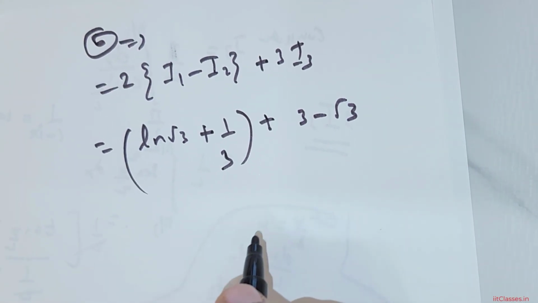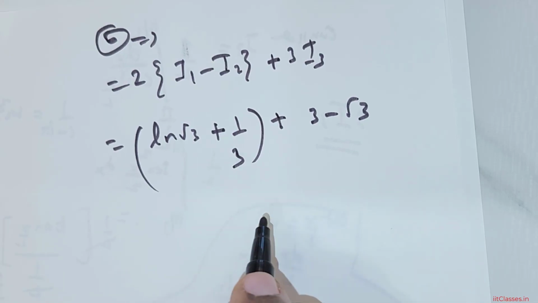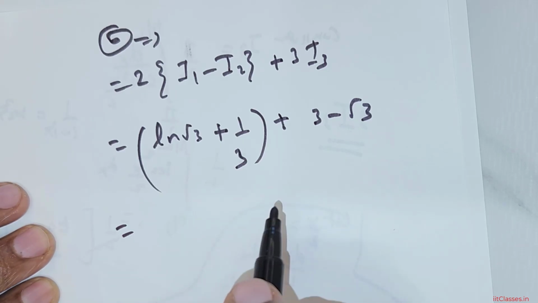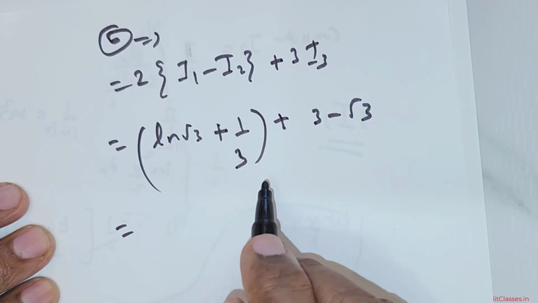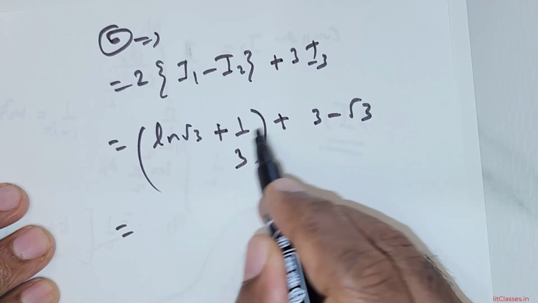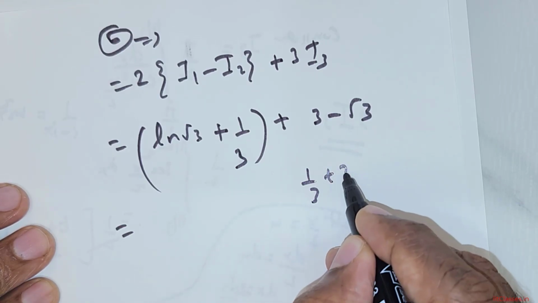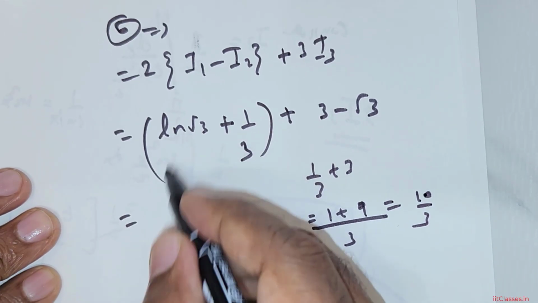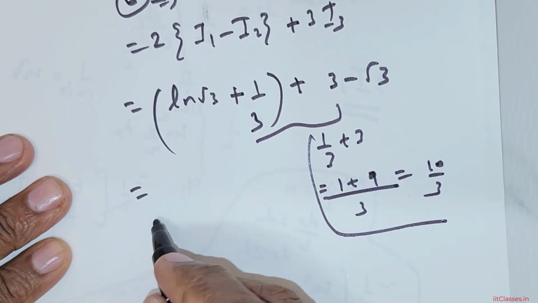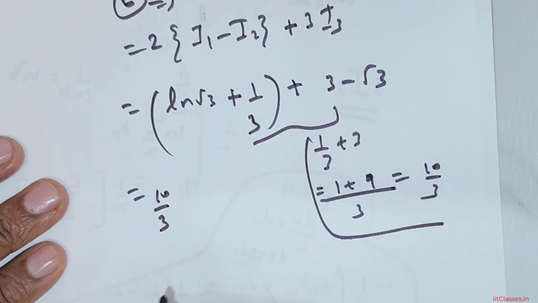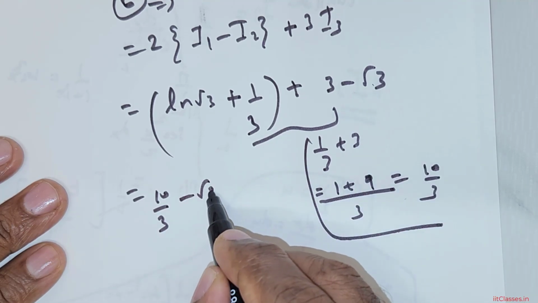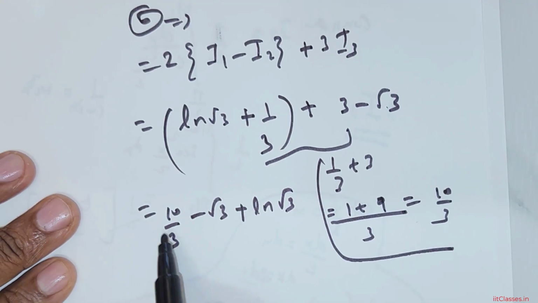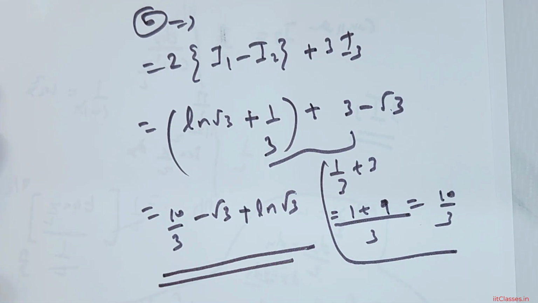So what we have to do is simplify the entire component. We can take the LCM for this: 1 over 3 added with 3. 3 threes are 9, plus 1, which is going to be 10 over 3. So clubbing these two together would give me 10 over 3, and then you have a negative root 3 there, followed by ln of root 3. So this is the final answer to the question.